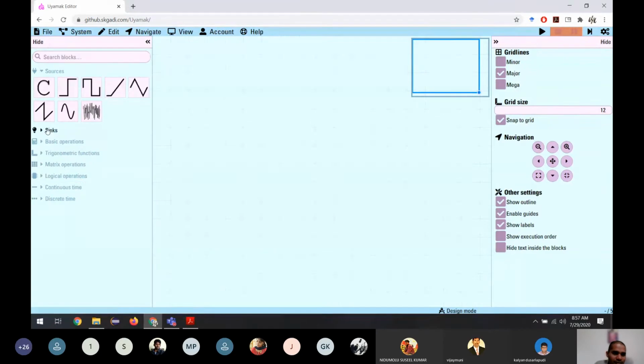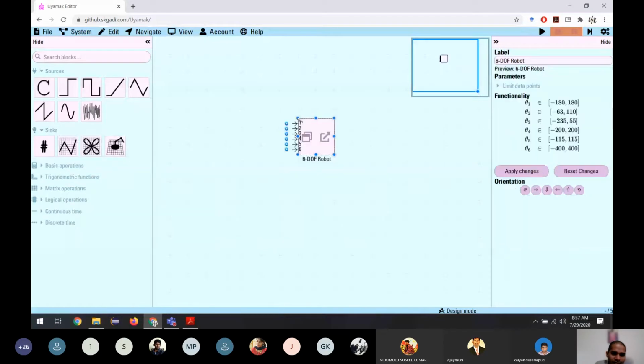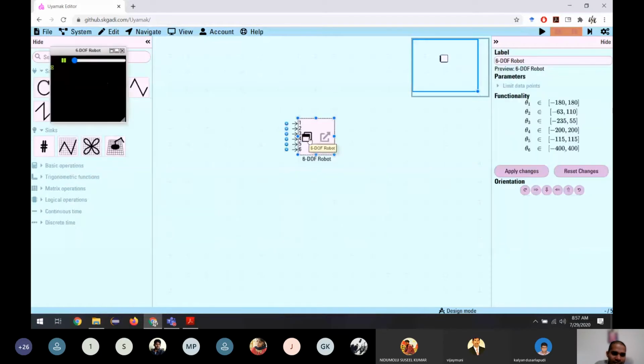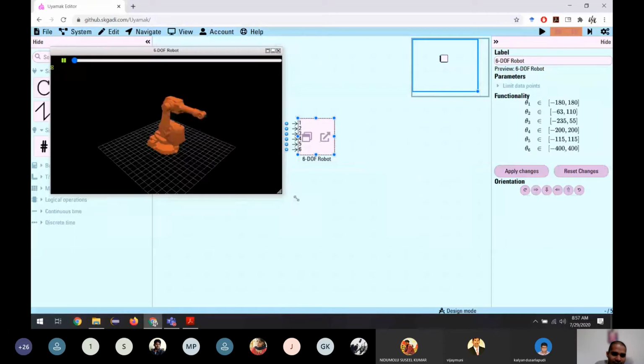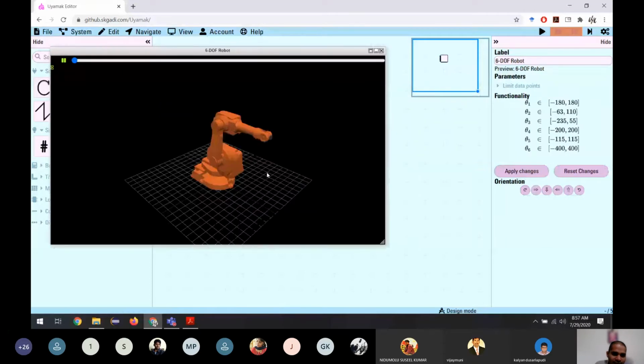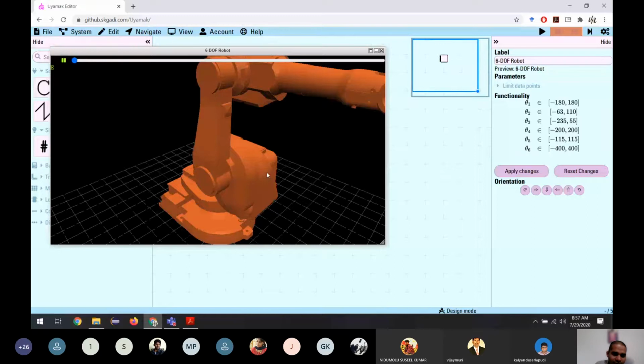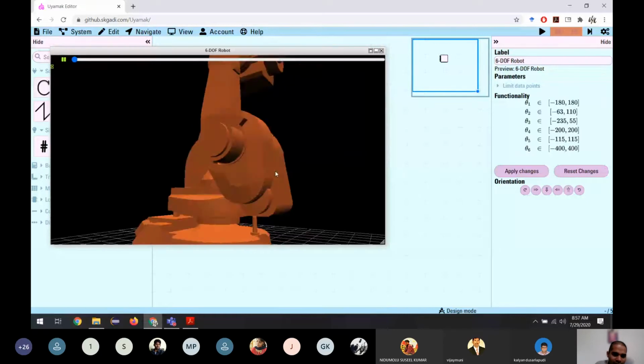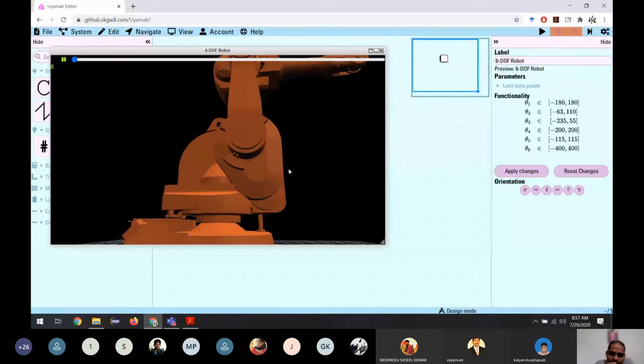In this robot, we are using this robot as a reference. And we have a lot of joints here. We have actually 6 degrees of freedom, so we have 6 joints, but we are not taking all into consideration. We are taking only one joint, and that is this one. This rotational movement we are taking into consideration.